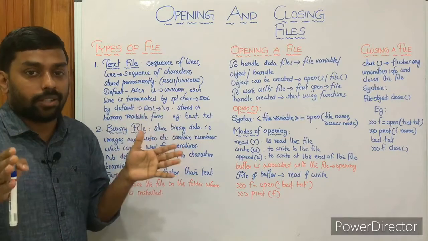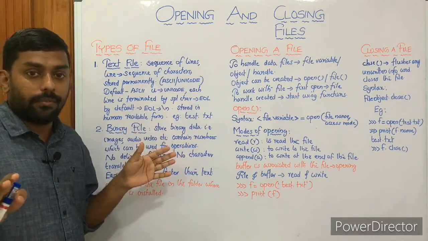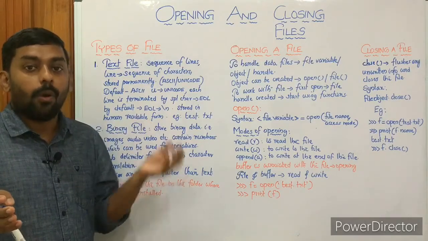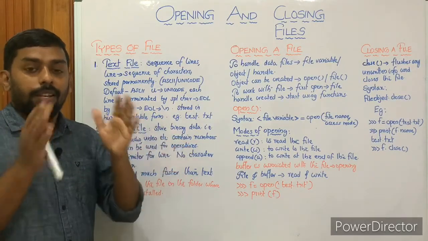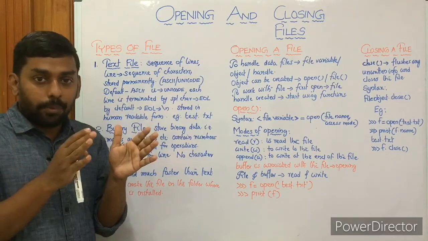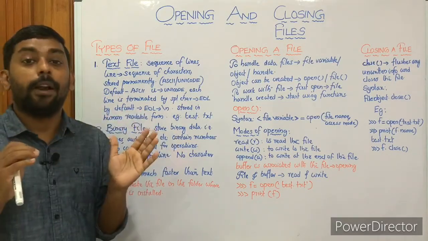By default it is \n. Here there is no delimiter for a line. Okay, then no character translation takes place here. No character translation, because it will be directly converted to binary. When you write computer science, it will be directly converted to binary format.